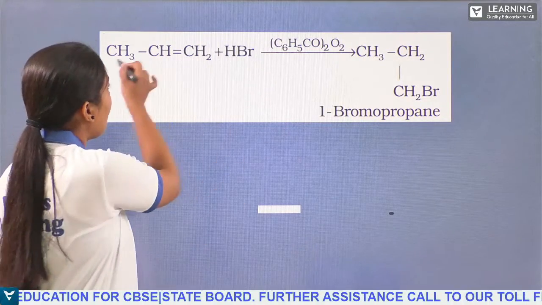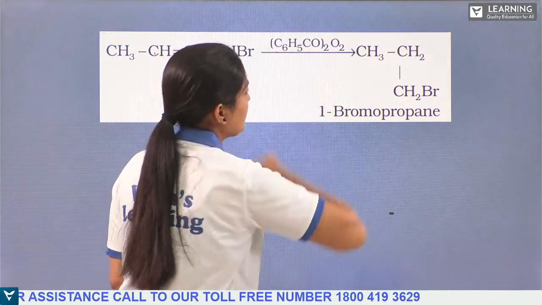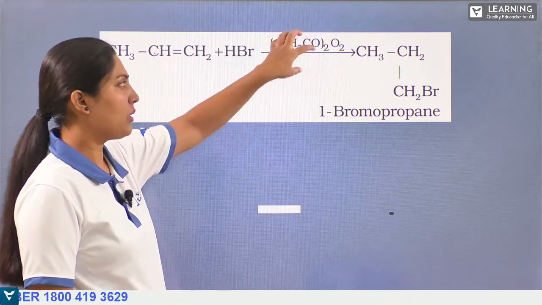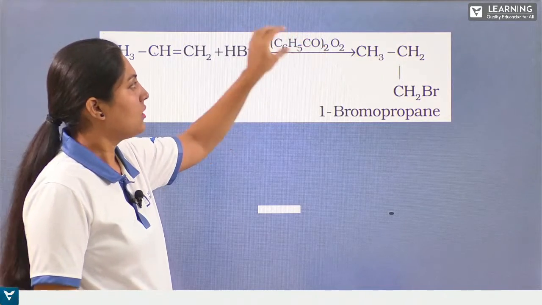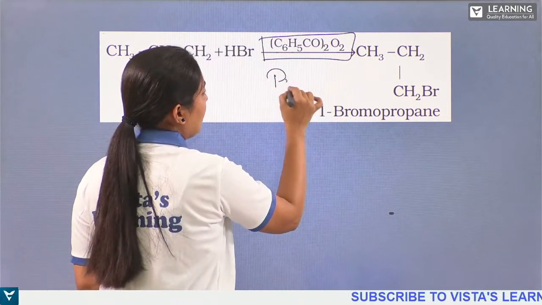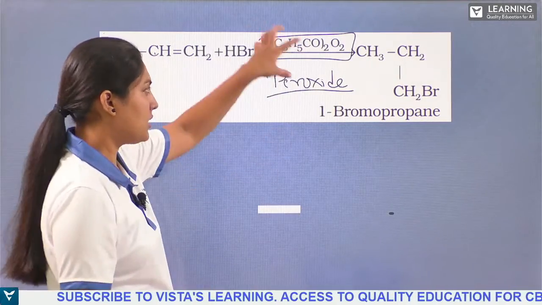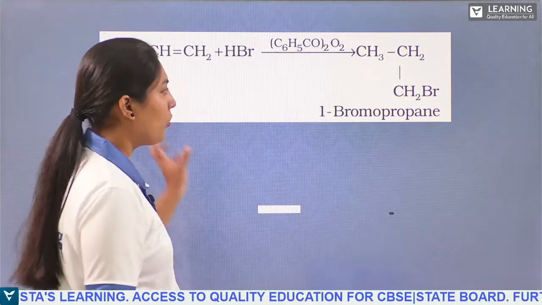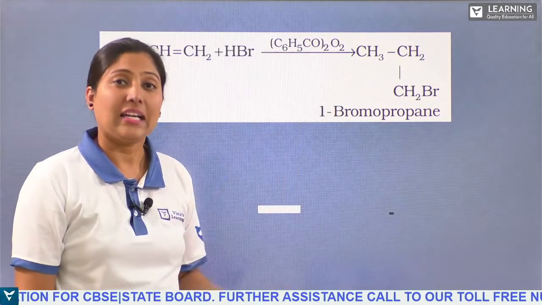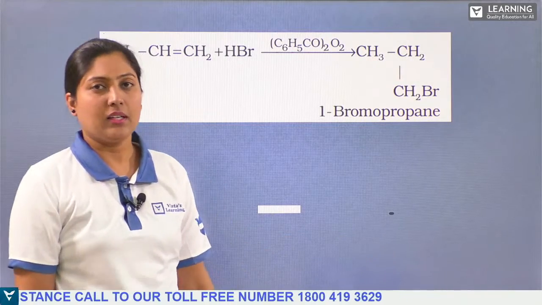So here you can see we have this same propene where hydrogen bromide is added in the presence of peroxide. Here we have taken benzoyl peroxide, or you can take any of the peroxides. Mainly you need to remember the peroxide, or you can directly write peroxide in words. Both are fine. So in the presence of this organic peroxide, we get 1-bromopropane as the major product for anti-Markovnikov's rule, whereas for Markovnikov's rule, 2-bromopropane will be the major product.